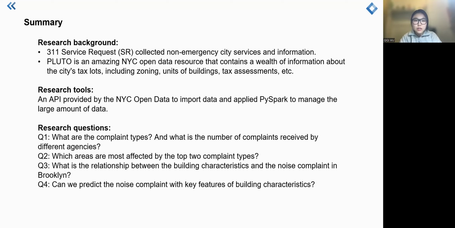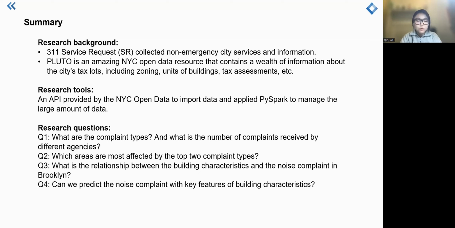This dataset contains 1.2 million records and 42 variables. Since this dataset is from a website, we use the API provided by the NYC Open Data website and import the data into PySpark, and manage and analyze our data via PySpark.